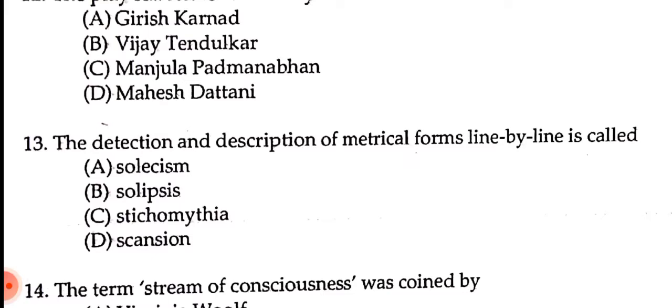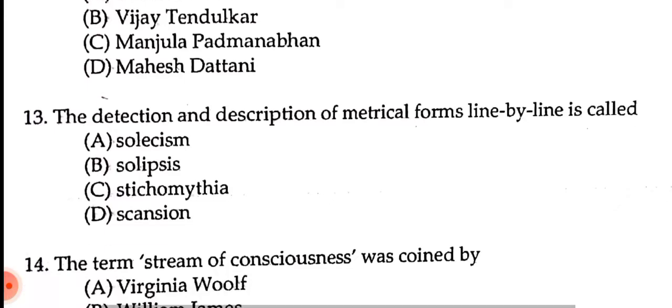Solecism, solipsis, stichometia, or scansion? And the correct answer is: the detection and description of metrical forms line by line is called number D, scansion. Let's move on to the next question.